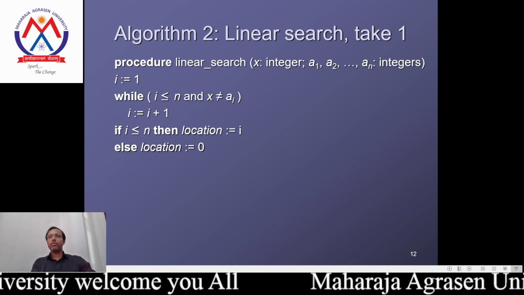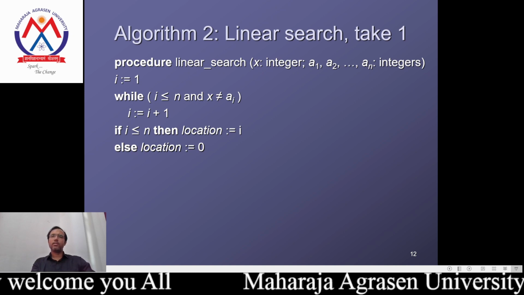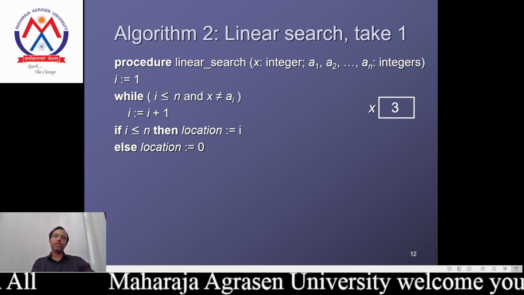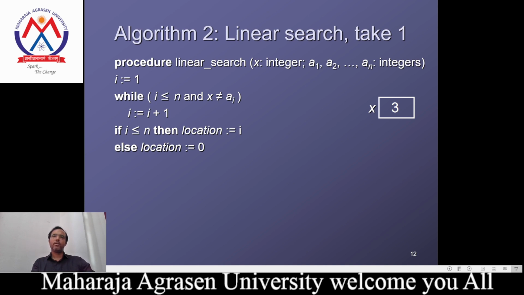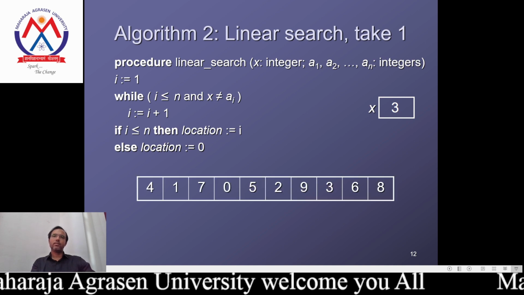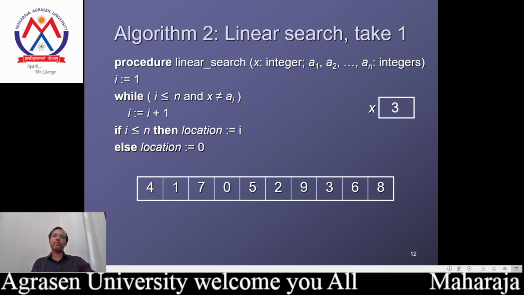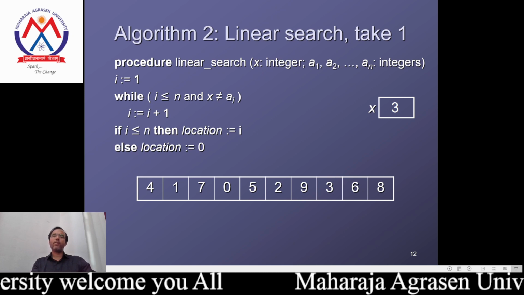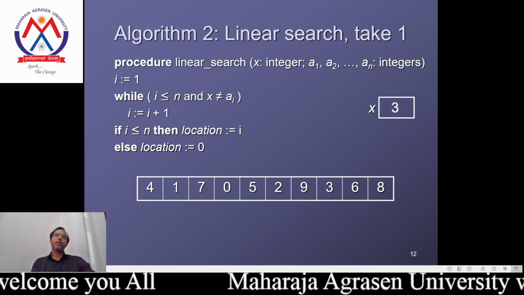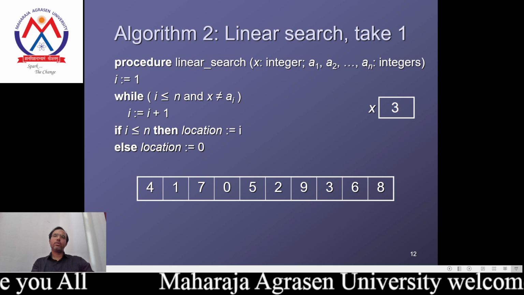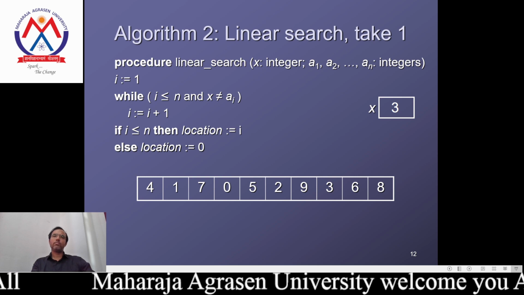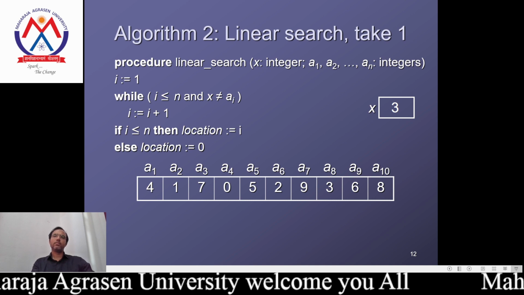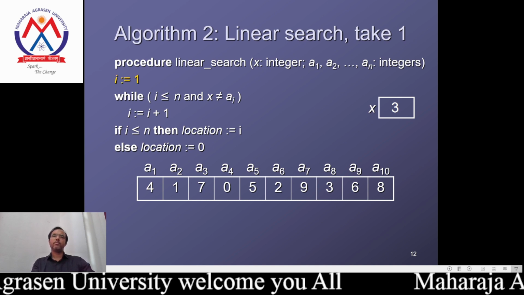Now, algorithm 2, linear search, take 1, procedure linear search. According to the last example we considered, again the list is 4 1 7 0 5 2 9 3 6, and we are searching for the value x equal to 3. We start the pseudocode of the linear search algorithm. Starting the process, make the array with elements a1 to a10.